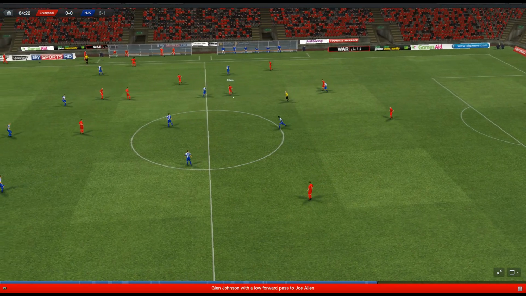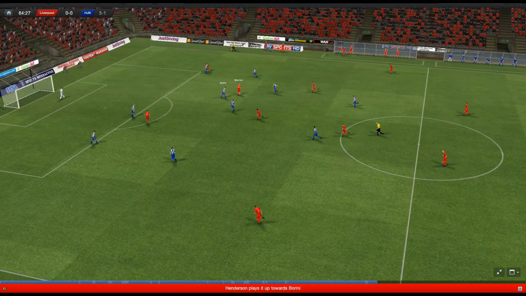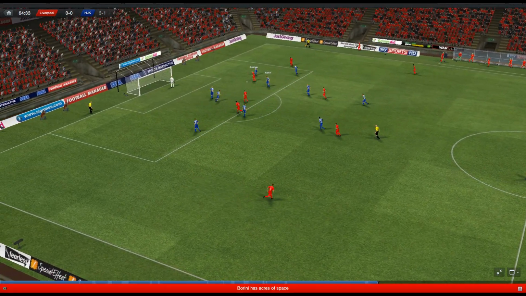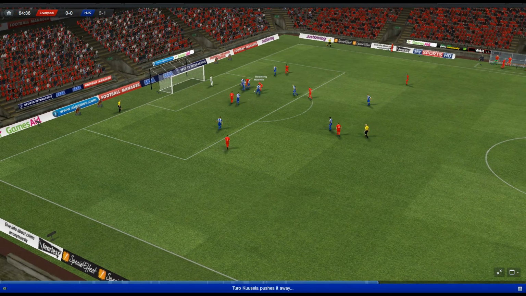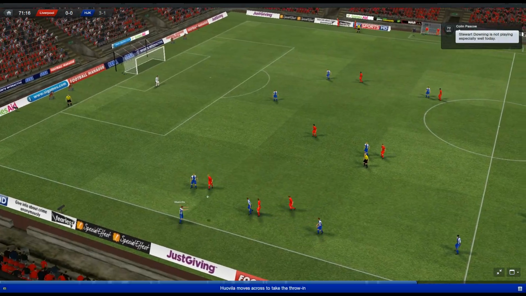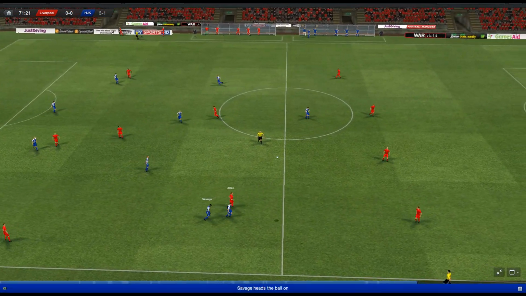Didn't want to risk anything there. Here's Allen. Up to Coutinho. Back to Henderson. Here's Barini. Turns. Gives it to Downing. Back to Barini. And it's saved by the keeper. And cleared. Throw in down on the right. Goes forward and flicked on. Enrique cuts it out easily.